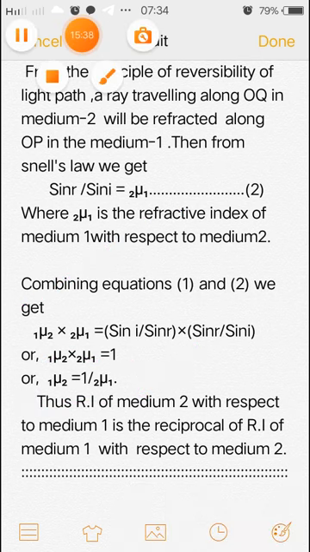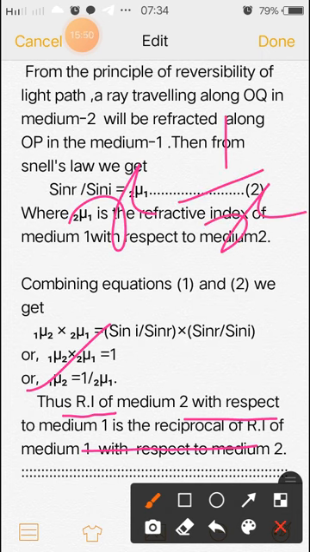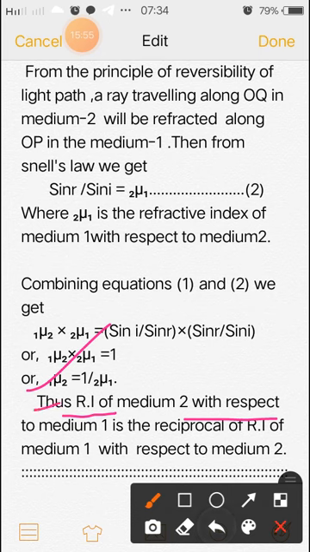So RI means refractive index. So RI of medium 2 with respect to medium 1 is reciprocal. Reciprocal means 1 by something. Reciprocal of x is equal to 1 by x. Is that clear? So RI of medium 2 with respect to medium 1 is reciprocal to RI, the refractive index of medium 1 with respect to medium 2.